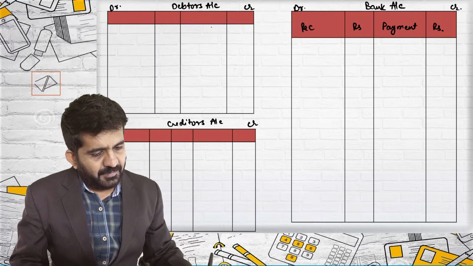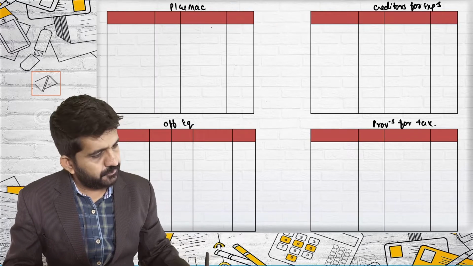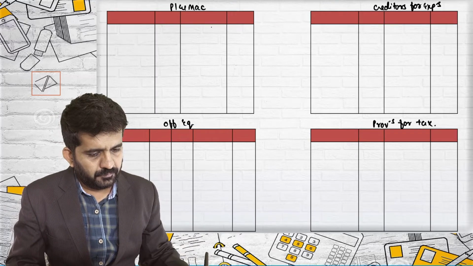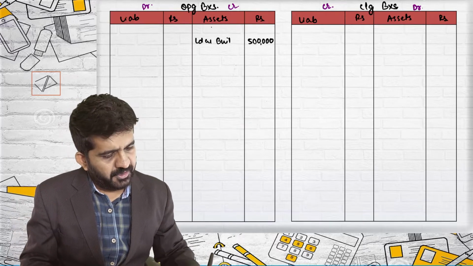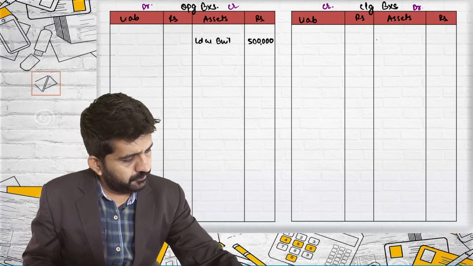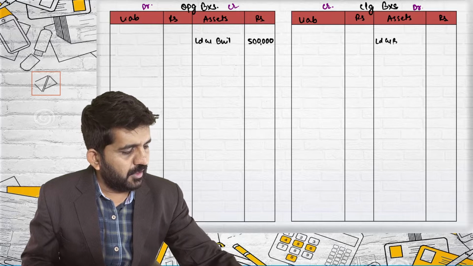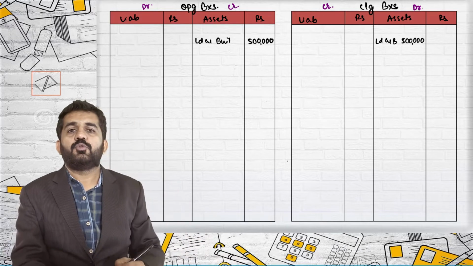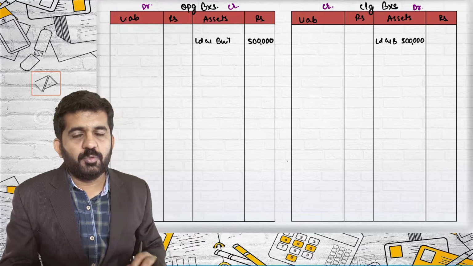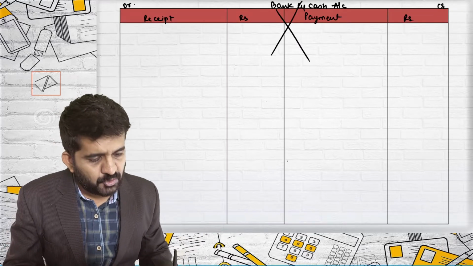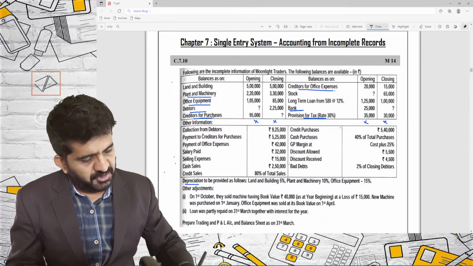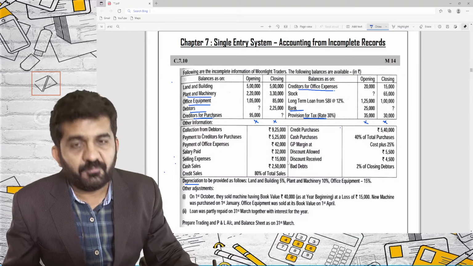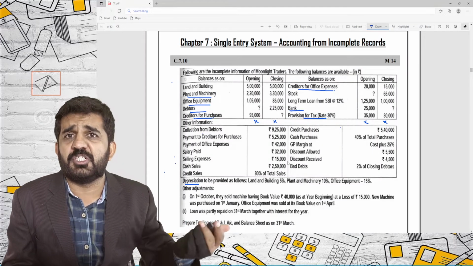Opening land and building, I'm already having an account. I have not drawn the account, I'll be doing it in the inner column. Land and building, 5 lakhs rupees. Opening is over. Okay. The closing balance given is before depreciation. So the closing balance is before depreciation. Before depreciation, it is 5 lakhs.